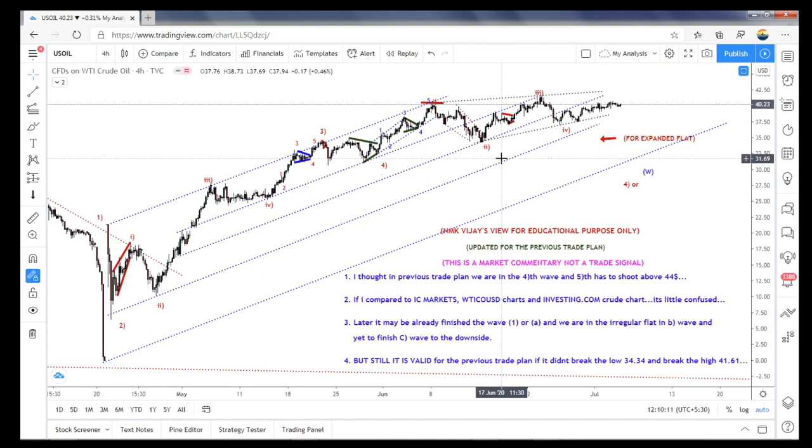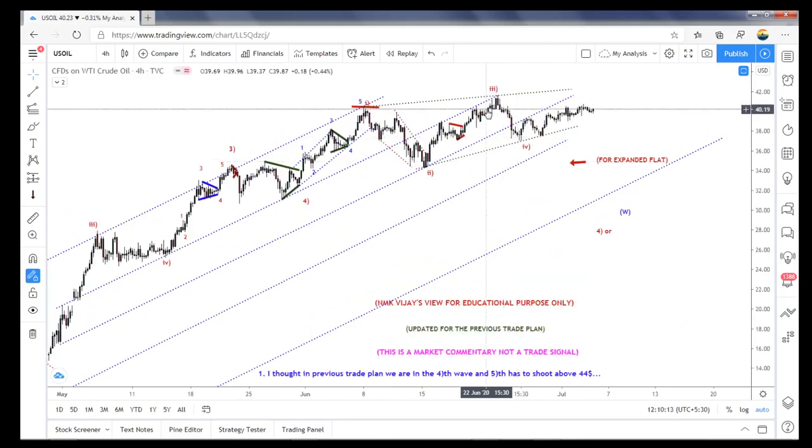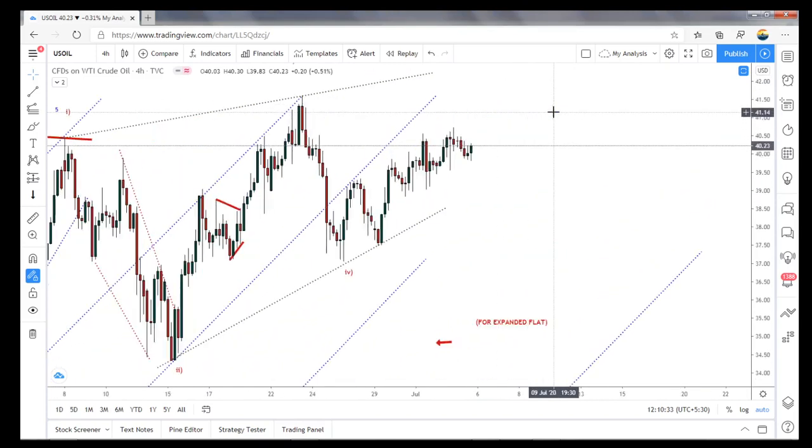At that time I didn't exit here because my past analysis said it could reach up to $44. But once again it kept failing, and again when it comes here, I know this is a 5-wave structure and I am looking for the 3-wave structure. So at that time here I exited my position at 40.